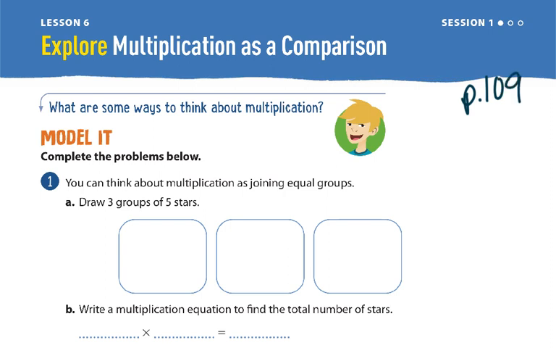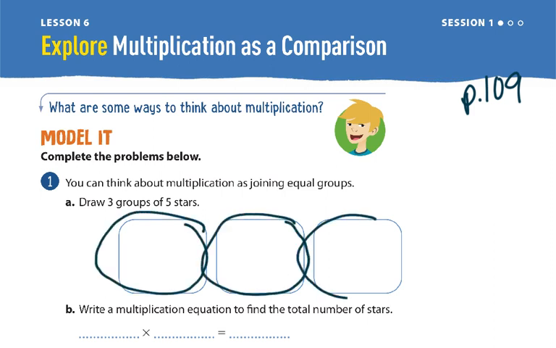Okay. It says, you can think about multiplication as joining equal groups. Draw 3 groups of 5 stars. So the groups are already drawn for you. How many? We're not doing stars, we're going to do X's. How many X's do I put inside? 5.